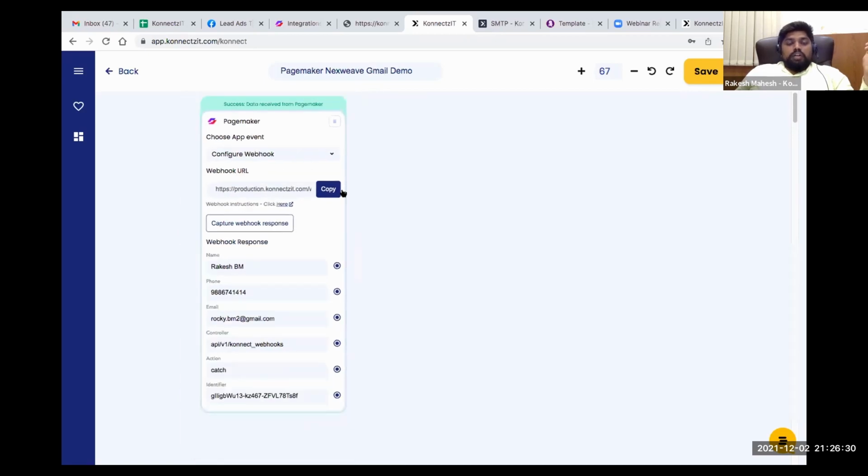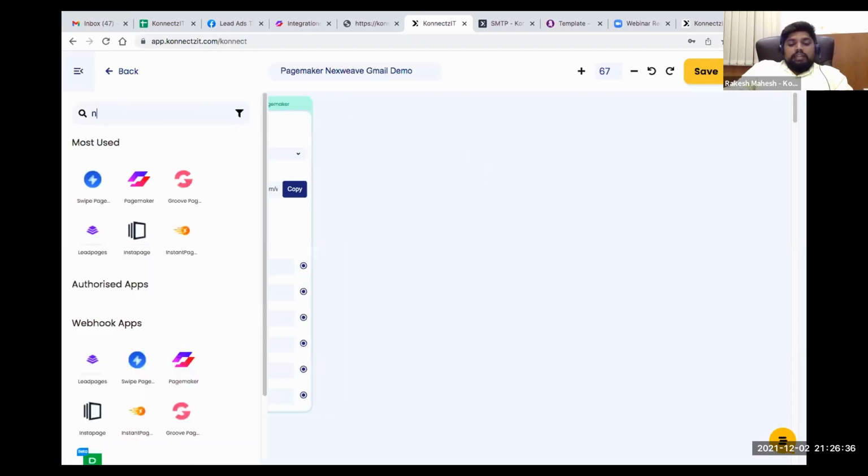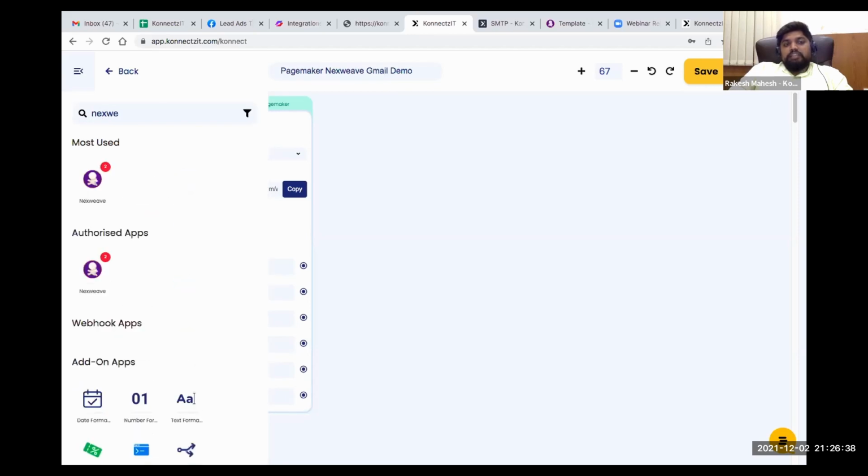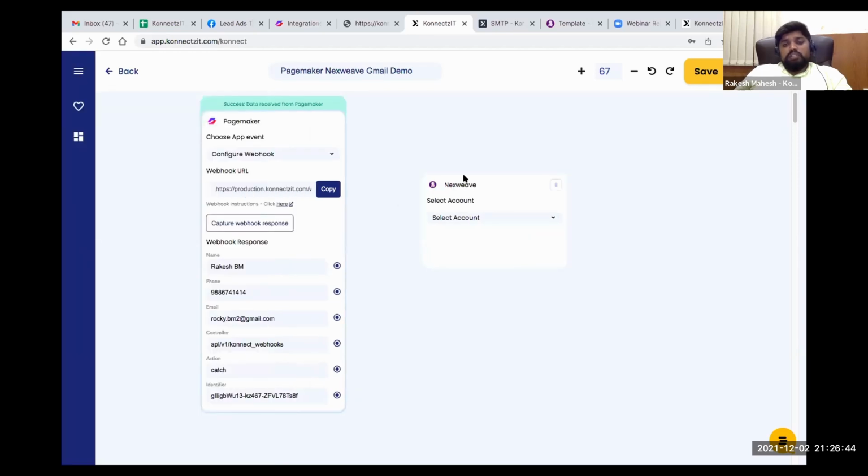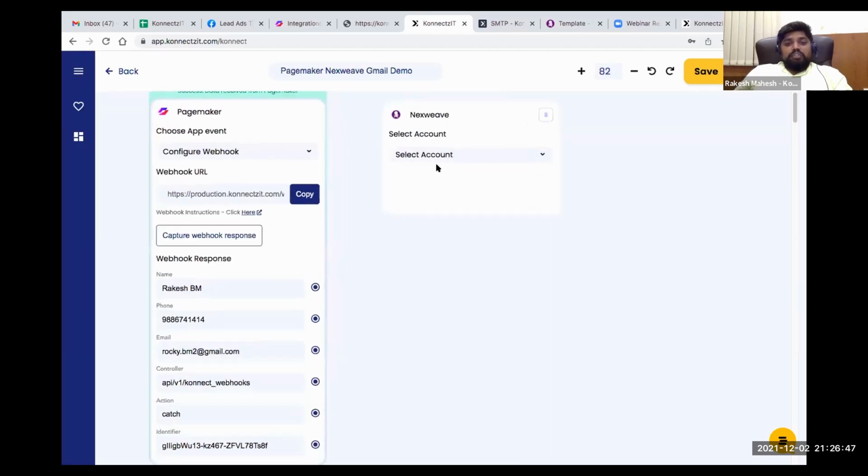Now as per my use case, I'm going to use NextWave to generate a personalized experience. NextWave is an app like Hyperise. Basically, it will give you dynamic, personalized responses. You can use this for sending greetings, or probably sending a coupon code, or any other use cases for your leads. Now I'm going to capture the lead from my landing page, PageMaker, and send a greeting, like a welcome response, a personalized response.